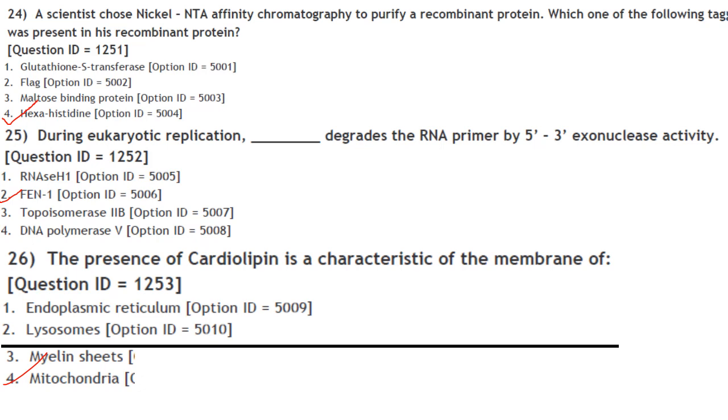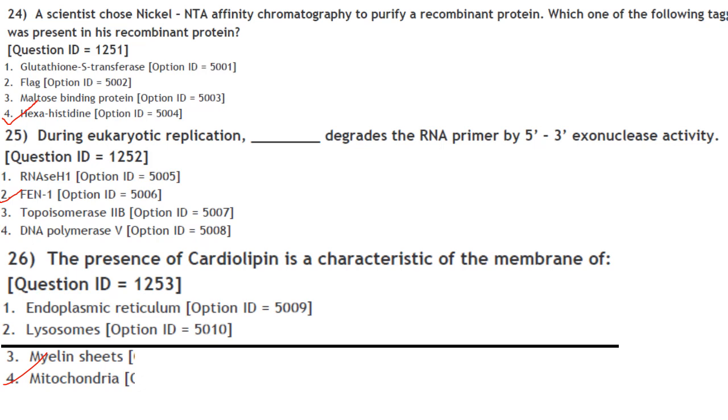A recombinant protein with the hexahistidine tag has high affinity for nickel, whereas other proteins will either bind with low affinity or they will not bind at all. Then you do a washing of that particular column with different concentrations of the buffer, and you can elute out the recombinant protein and also the proteins either not bound to the column or bound with low affinity to the column. So answer here is hexahistidine.